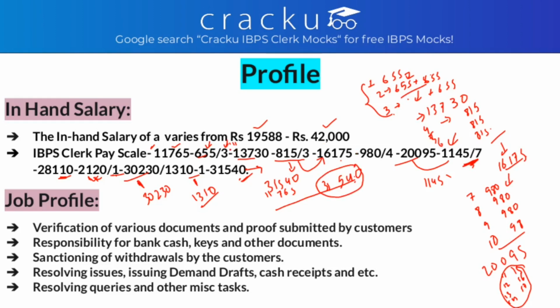And when will your basic pay be this? That is after, you can see here 3 plus 3 plus 4, 10 plus 7 is 17, 18 and 19. That is after 19 years your basic pay will be 31,540. So as the basic pay increases, all the other allowances will increase, as all the allowances are given on the basic pay, like what percent of basic pay, maybe 6.5% of basic pay or 8% of basic pay or 8.5% of basic pay. So if the basic pay increases, automatically the allowance will increase.